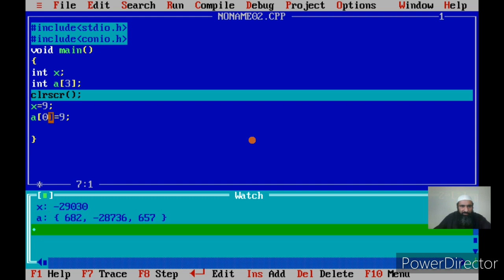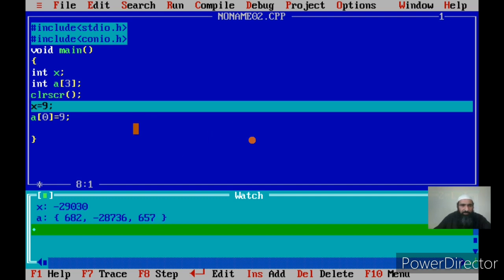Now the first two statements are executed. x has been created and a has been created. Array has been created with 3 elements. See, 1, 2 and 3. Since I have not given the initial value of x, I am getting some junk value, and I have not given initial value of a, I am getting junk values for these 3 elements. I think this is clear now. These are not single variables, these are actually 3 variables. The name of the first variable is a of 0, a of 1 is the second element, and a of 2 is the name of the third element.